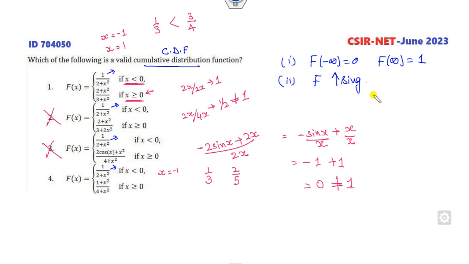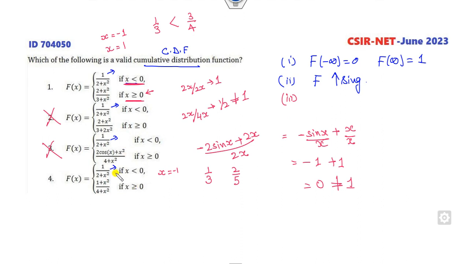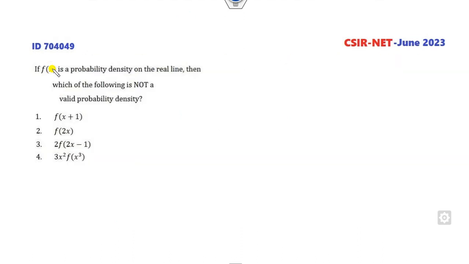Then what is the third property? How can you think about whether this is right or wrong? Now you can check about the 0. F of 0 minus is half, and 0 plus is 1 by 4. You can see that this is not satisfied, because this value is not satisfied. So what is the meaning of that? This option is also cancelled. The correct option is A. Remember, your approach should always be to discard options, not to find the correct option.